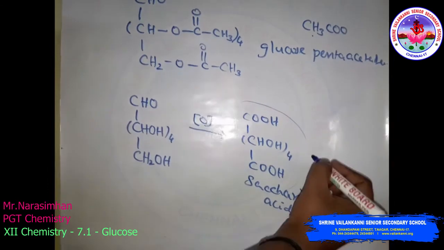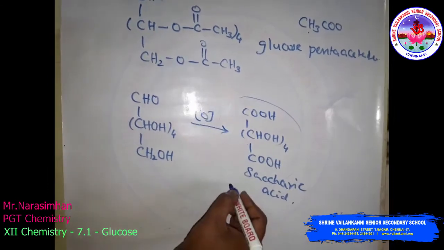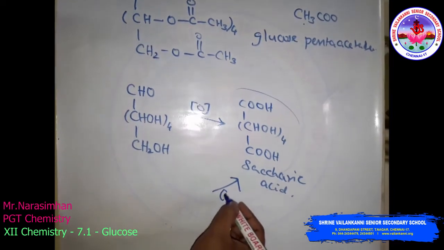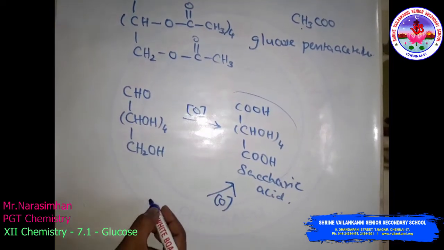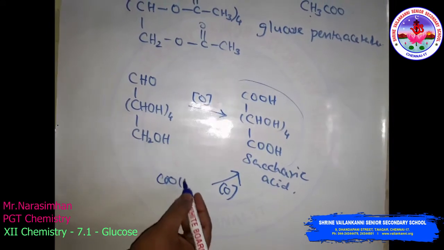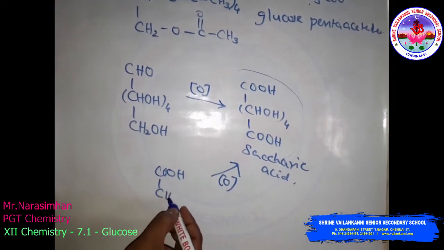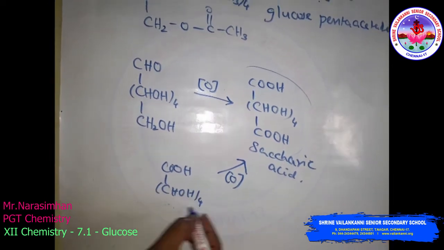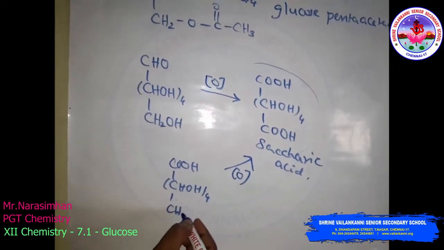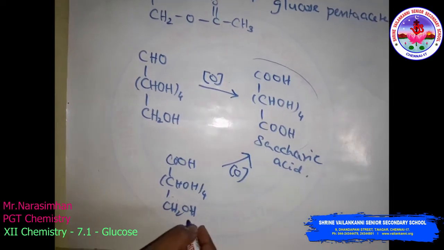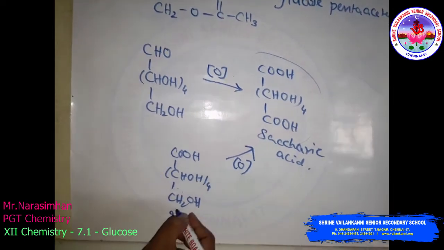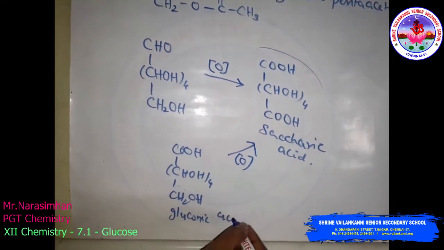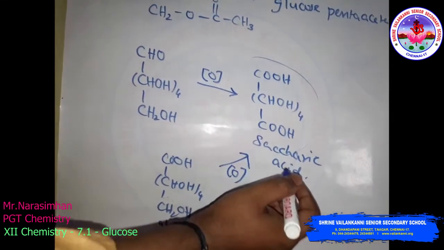For example, gluconic acid undergoes an oxidation process: COOH, CHOH four times, CH2OH. So this is called gluconic acid. Gluconic acid. This is saccharic acid.